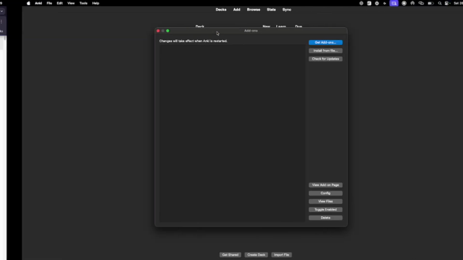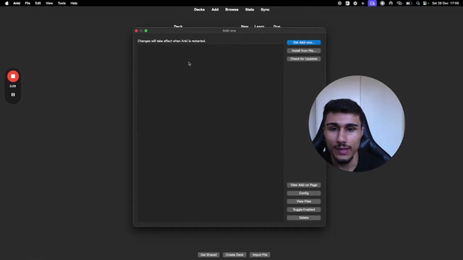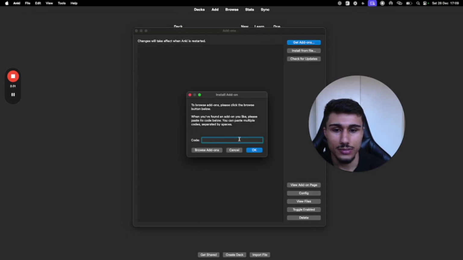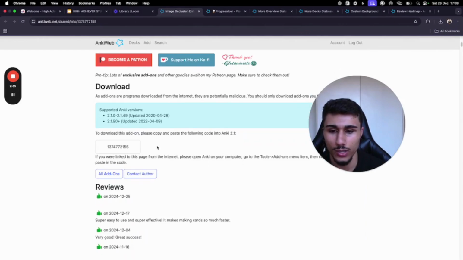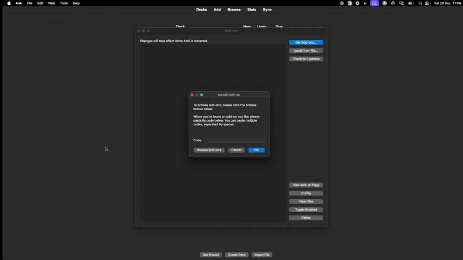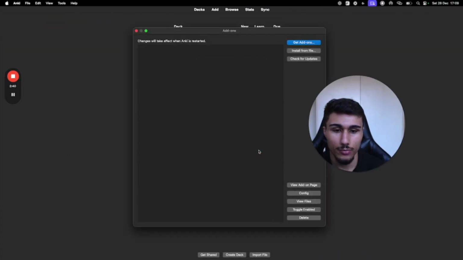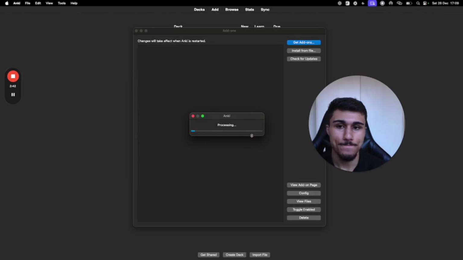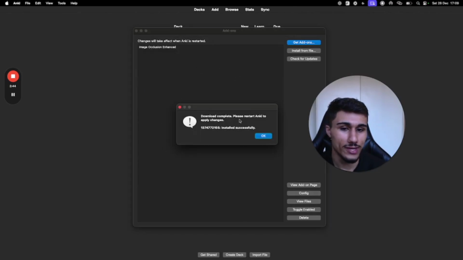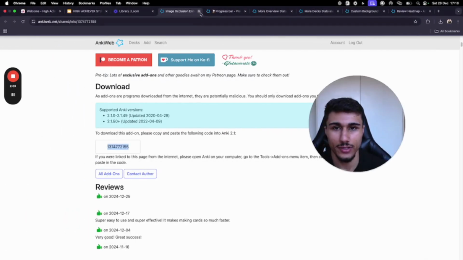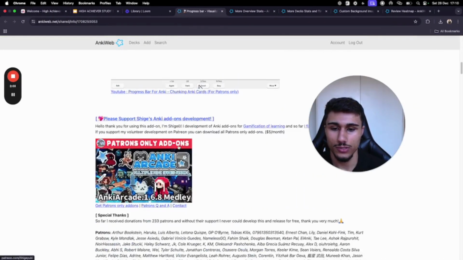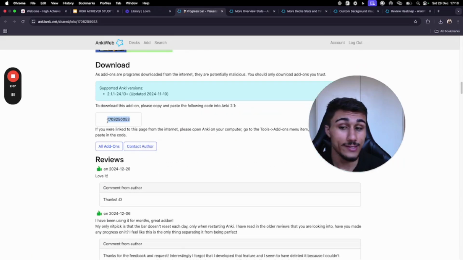So go to Anki, go here and get add-ons, and then press that, and then scroll down for each one. Go to the code, Command C on Mac, copy it, press OK. That's it. That's how easy it is to get your add-on. It will say restart Anki to apply changes. You do need to do it, but you don't need to do it until you get all 6. You don't need to restart Anki every time. So you can just X out of that once you've done it. So that's how easy it is to get add-ons.